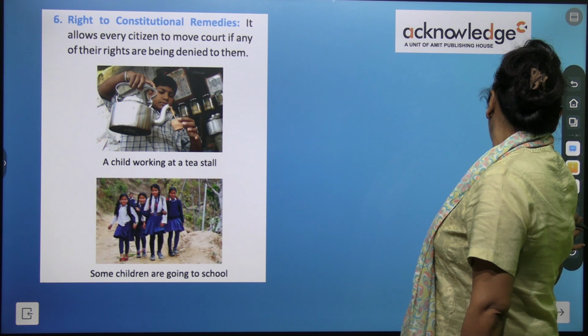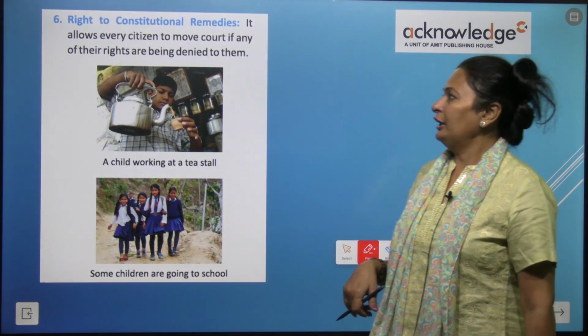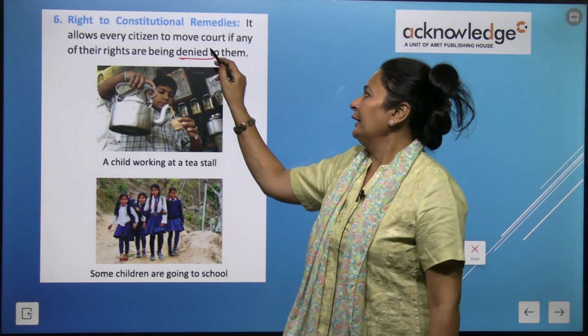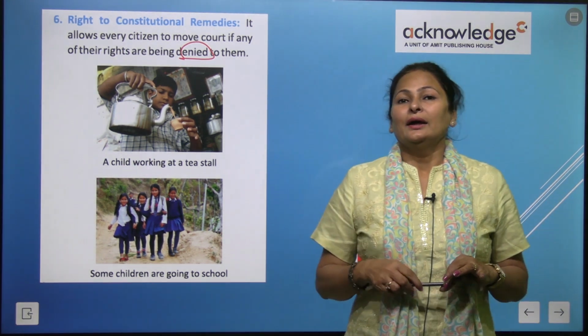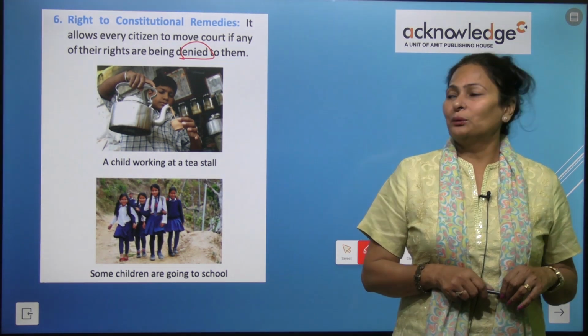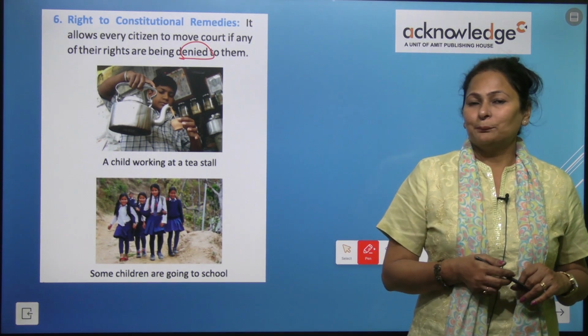It allows every citizen to move court if any of their rights are being denied. If you see that you are not getting the benefits of a right, you can directly go to the court and take action against that person.